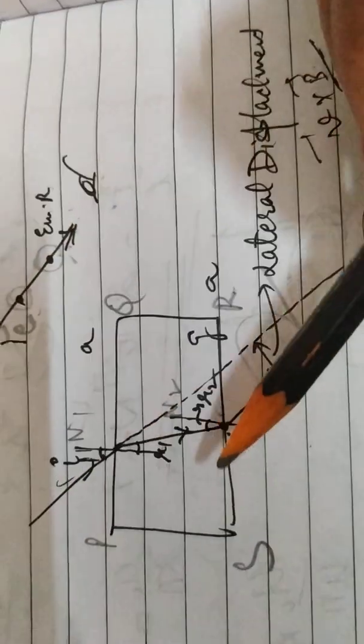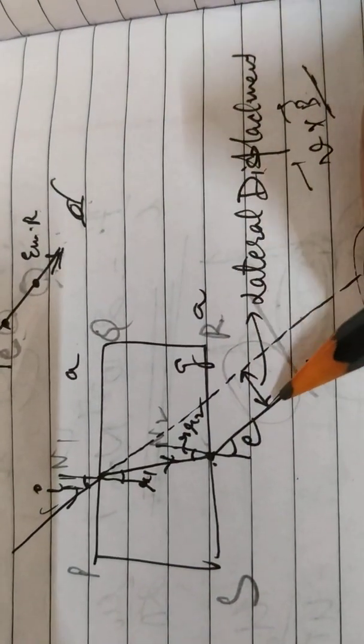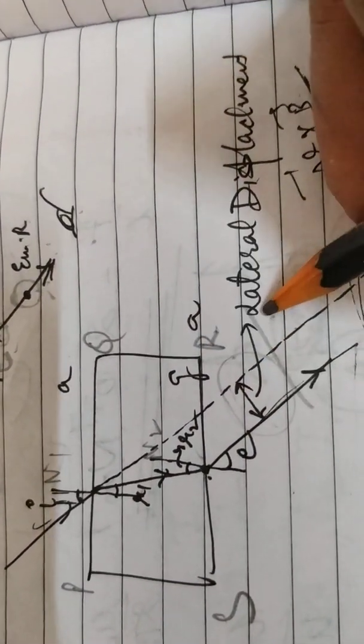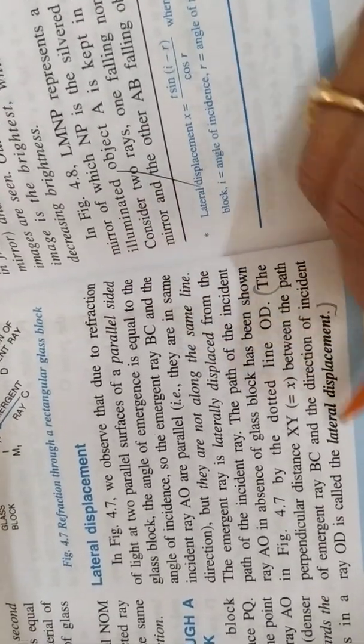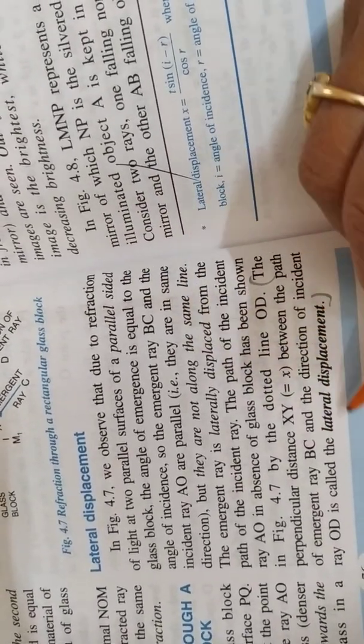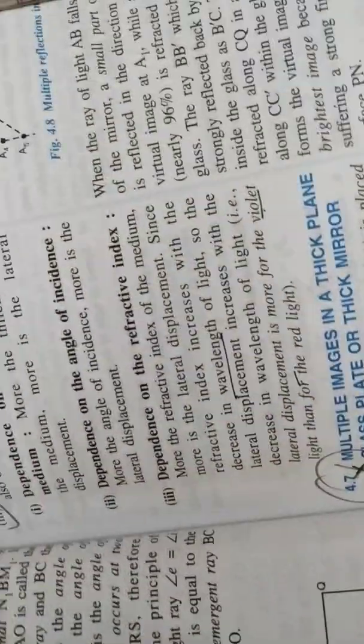So the parallel lines show that the light ray coming from this direction has got laterally displaced, and the perpendicular distance between these two parallel rays is called lateral displacement. So you should mark the definition of lateral displacement here: the perpendicular distance between the path of the emergent ray and the direction of the incident ray is called lateral displacement. And there are some factors on which it depends.